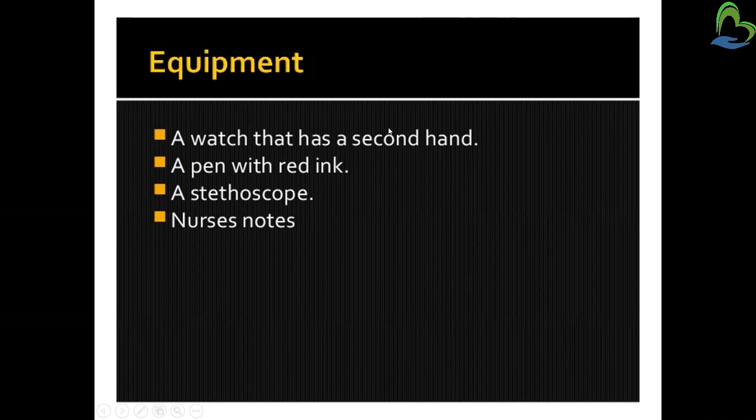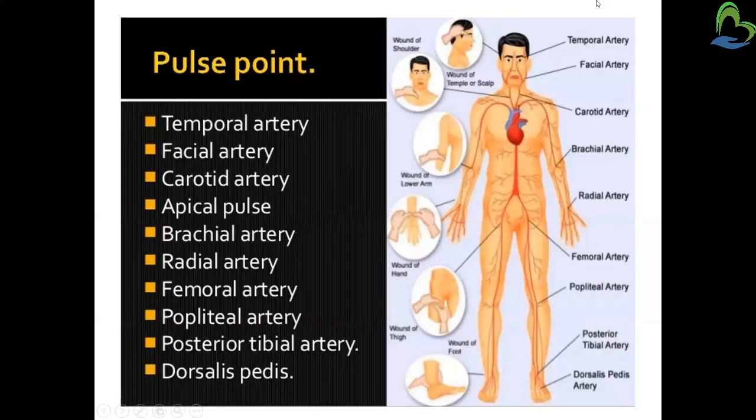So, first is a watch that has a second hand, a pen with red ink, and a stethoscope and a nurse's note. Now, here first we'll see about the points of the pulse. So, where we can take pulse, or the sites of the pulse.